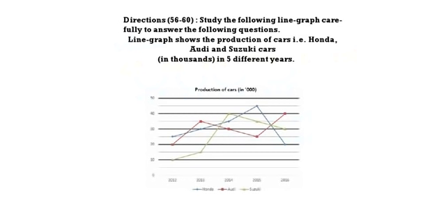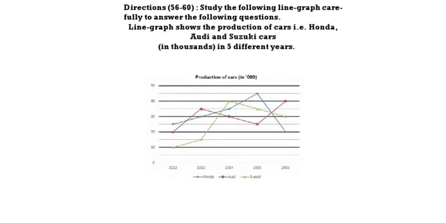Questions 56 to 60. Study the following line graph carefully to answer the question. The line graph shows the production of cars, that is Honda, Audi and Suzuki, in thousands in 5 different years. Honda is indicated by the blue line, Audi by the red line, Suzuki by the green line. Based on this we should answer the question. Now see the questions.